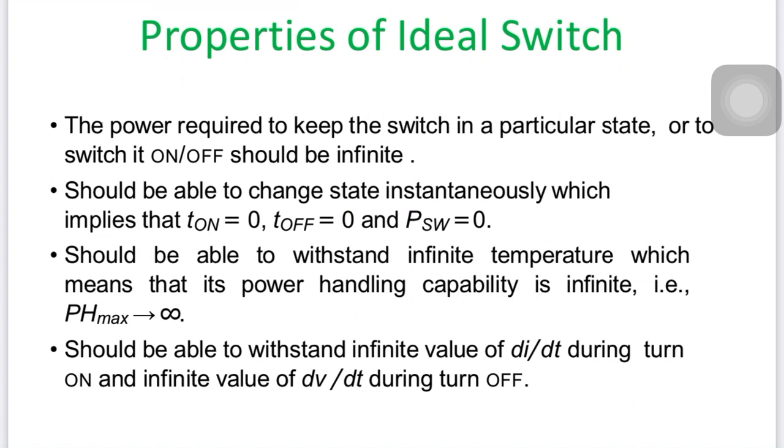It should be able to withstand an infinite value of di/dt during turn on and an infinite value of dV/dt, which is nothing but electromagnetic interference, dV/dt and di/dt. That is the rate of change of current and voltage with time, because as the switch turns on and off, current flows through it and the voltage across it is less, so there is variation with time. So it should withstand infinite rate of change of current and voltage. These are the properties of an ideal switch.